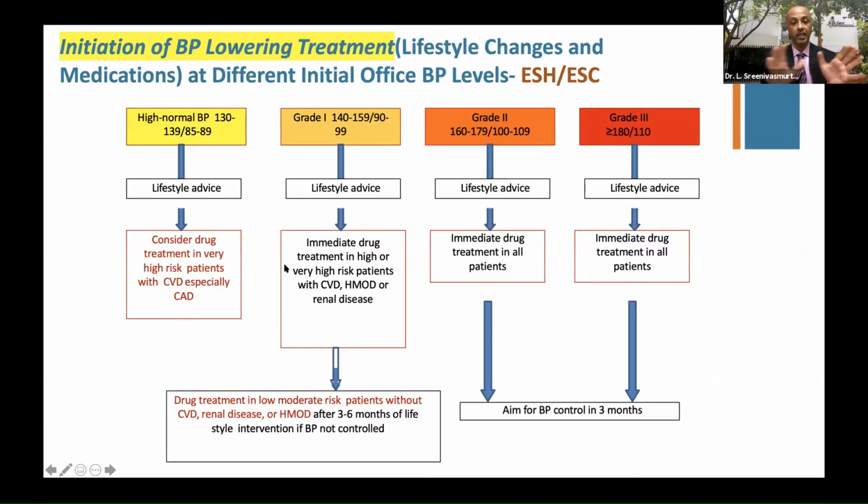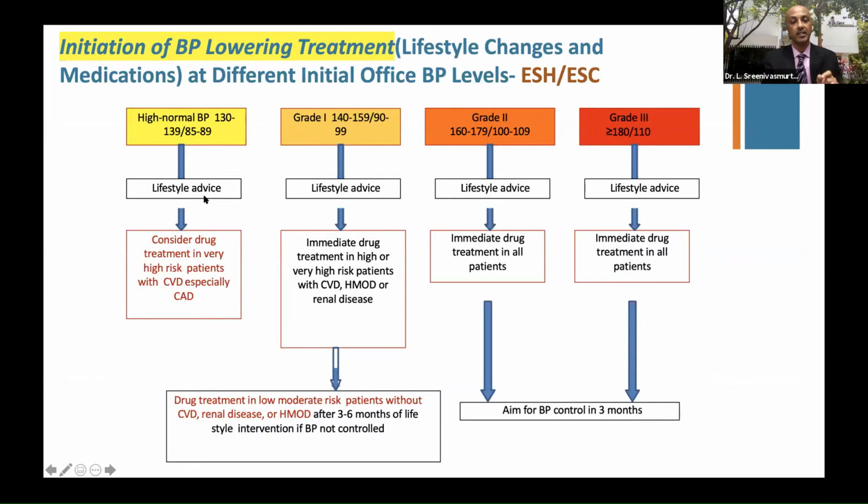So this is a summing up of a slide on initiation of BP lowering treatment, apart from lifestyle and medications, when to start. And this is the ESH, ESC guideline. You can very clearly see high normal, grade 1, grade 2, 3. Let us look at grade 1, 140 to 159, 90 to 99.